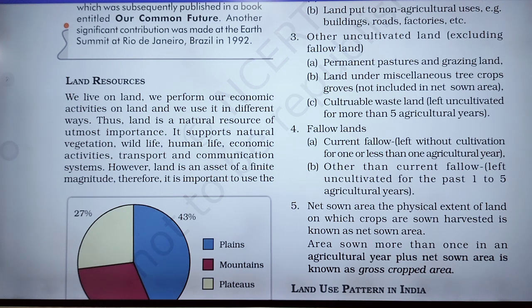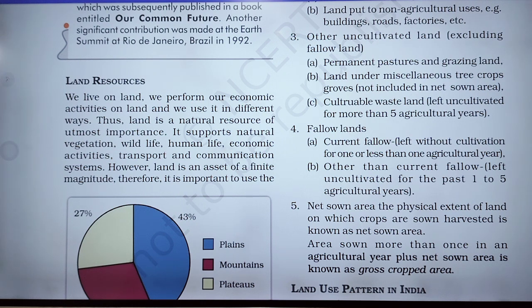Land is very necessary for us, because if there is no land, where can we live? We cannot live, so it is of the greatest importance for human beings.